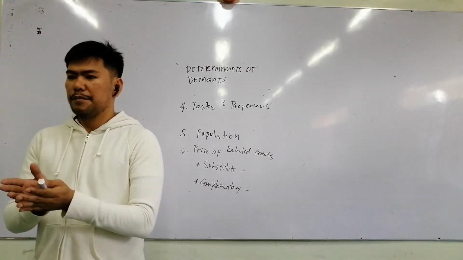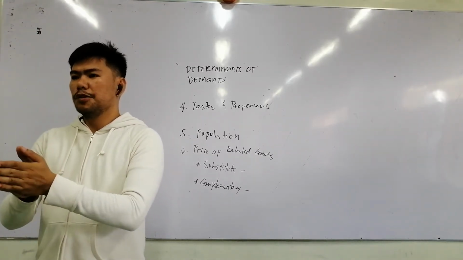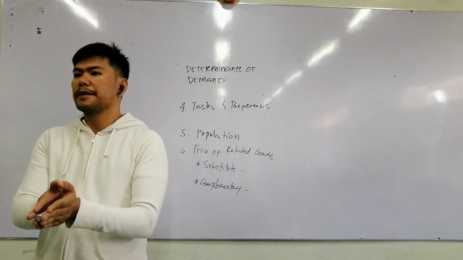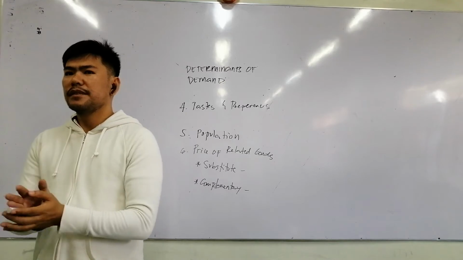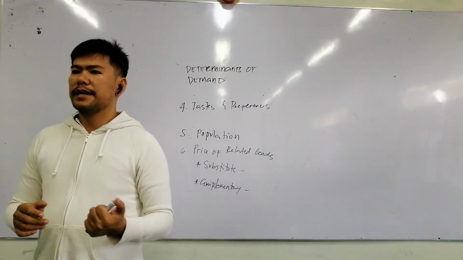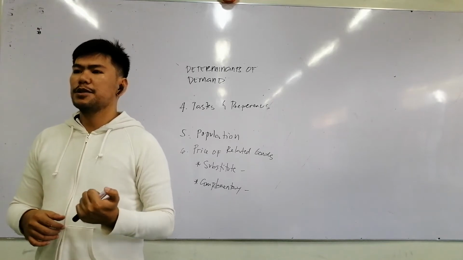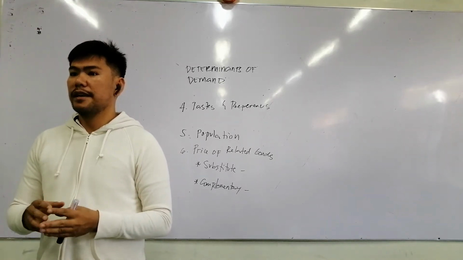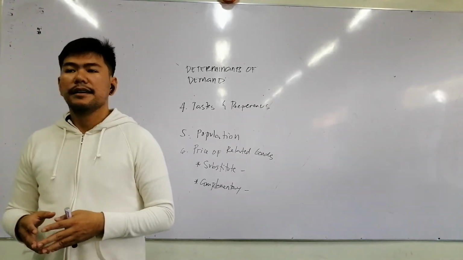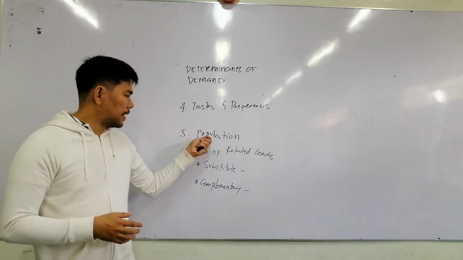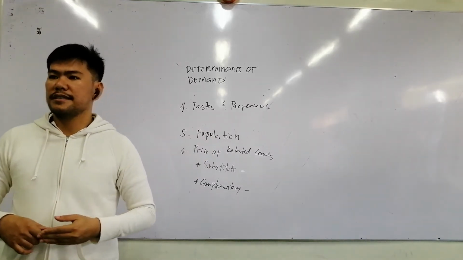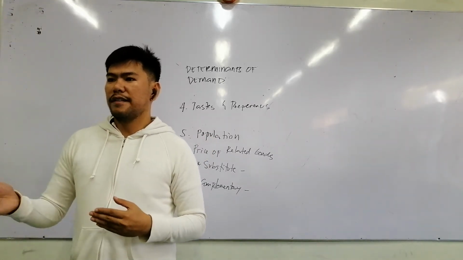So let's say, for example, if people opt to or prefer eating burger than spaghetti, the demand for burger increases. And if people opt to ride a motorcycle over riding a bicycle as a means of transportation, the demand for motorcycle increases. Basically, that's just it. The fifth one is population. Very simple. If population increases, the quantity demanded also increases.